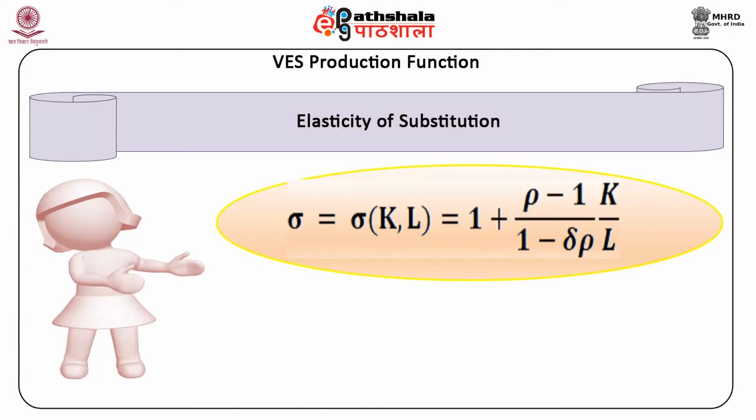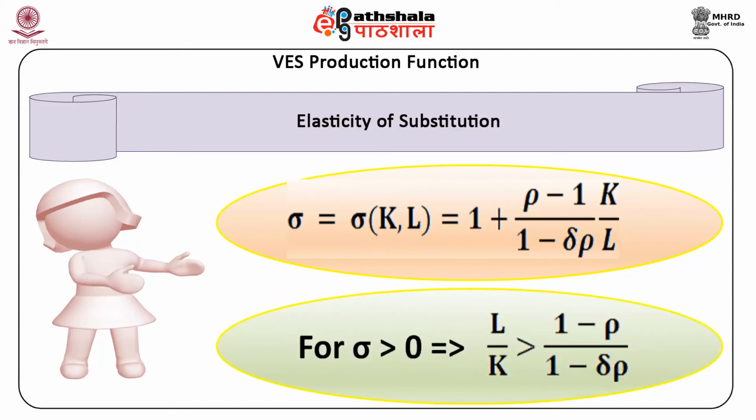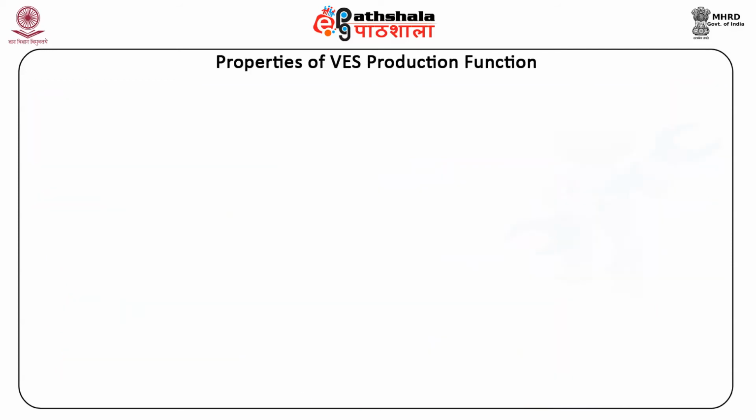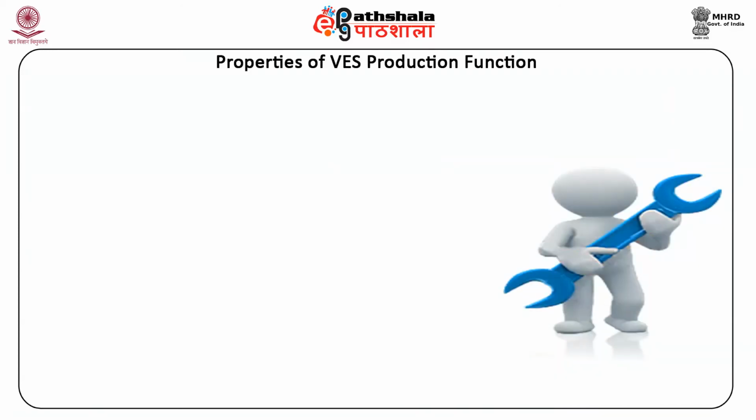The elasticity of substitution sigma varies with the capital labor ratio around the intercept term of unity. The elasticity of substitution is greater than 0 over the relevant range of K upon L. For sigma greater than 0 requires that L upon K is greater than (1 minus rho) upon (1 minus delta into rho). Let us now study the properties of the VES production function.